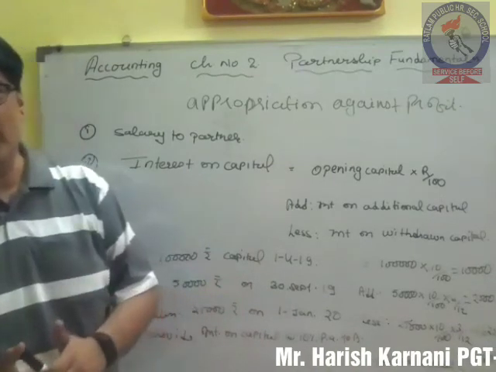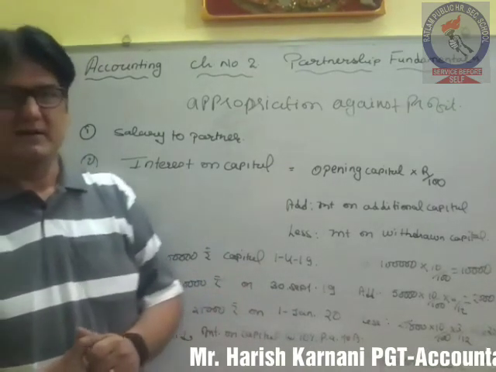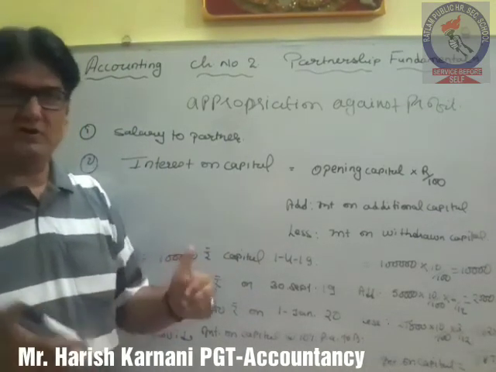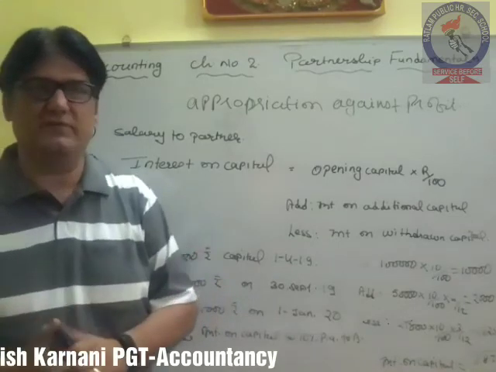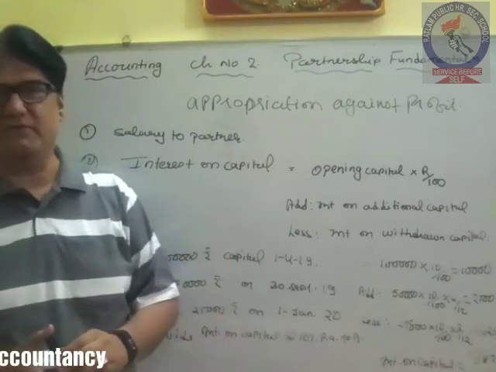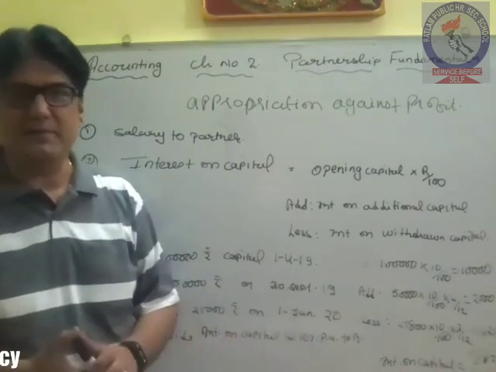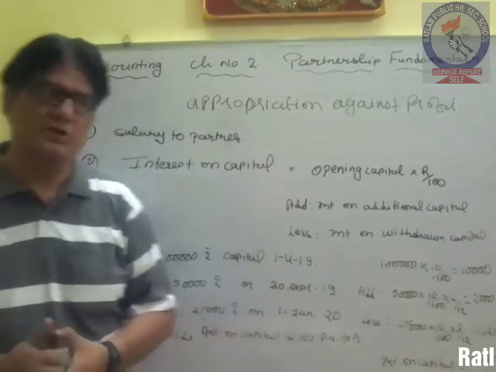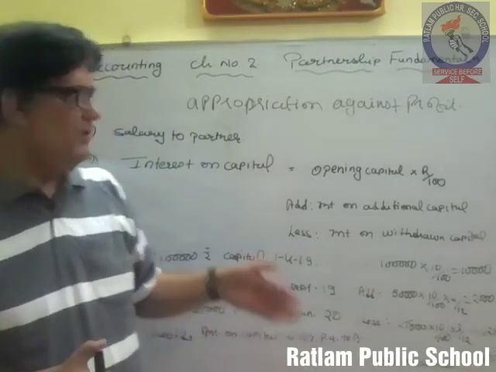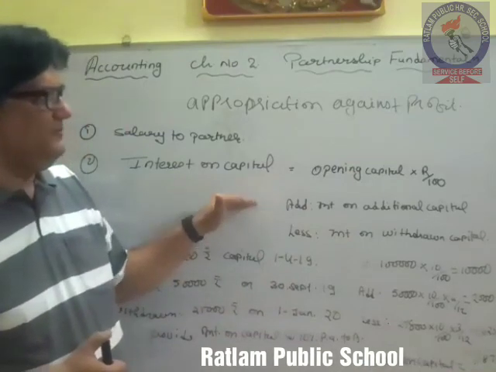That is, interest on drawing will be charged from the partner. So there are various clauses in that. So all these clauses related with the calculation of interest on drawing ultimately help us in finding out the time period for which we have to charge the interest on drawing from the partner. So we will see that thing further.